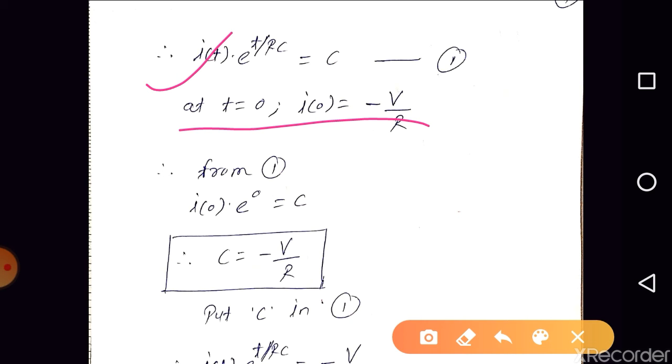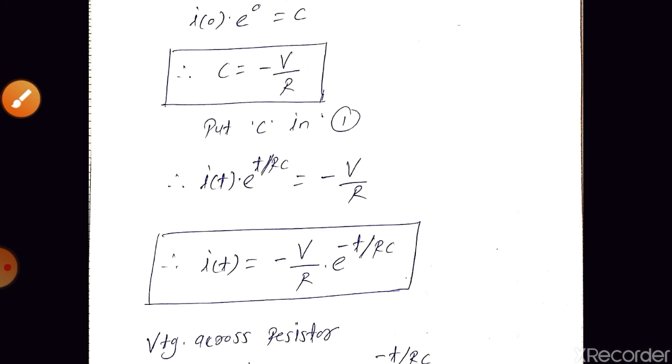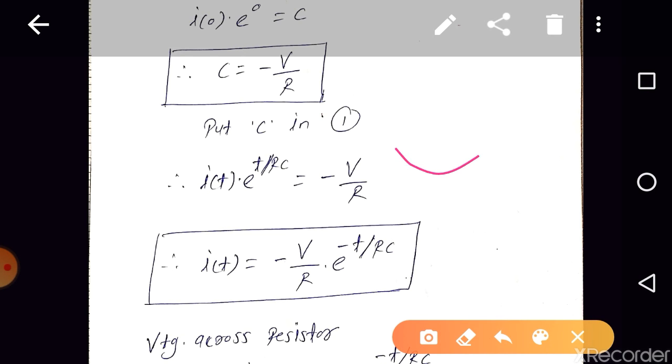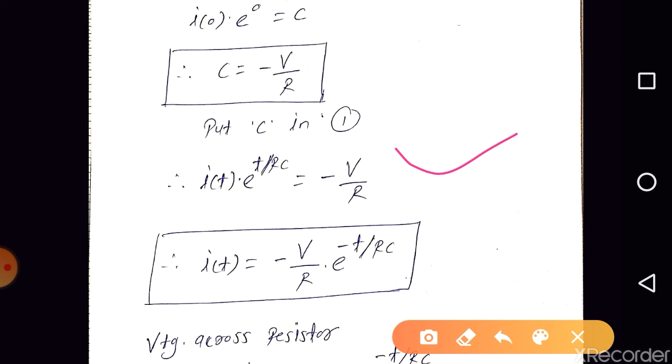Yes, so it is I of 0 e to the power 0 is equal to c. So what is c? It is equal to minus V by R, right? Can we put this c in 1? Yes, I of t into e to the power t by RC is equal to minus V by R, right? So I of t we can find, it is minus V by R into e to the power minus t by RC.